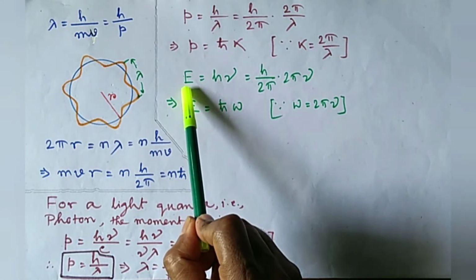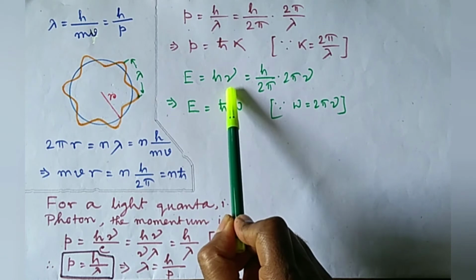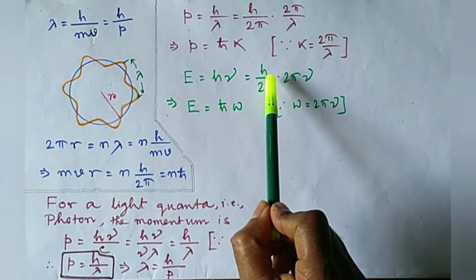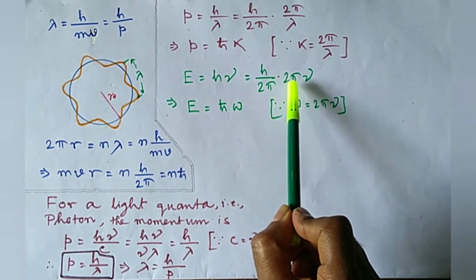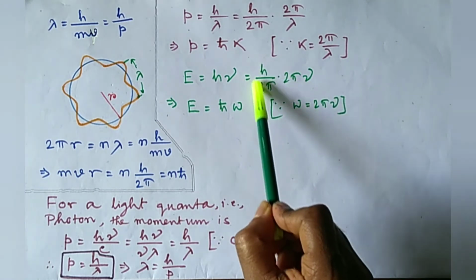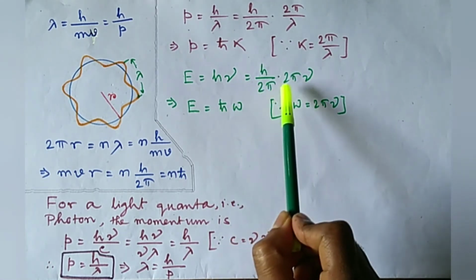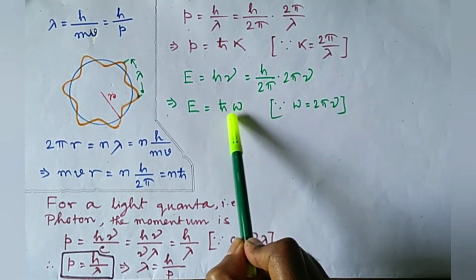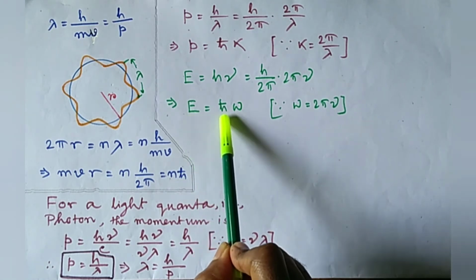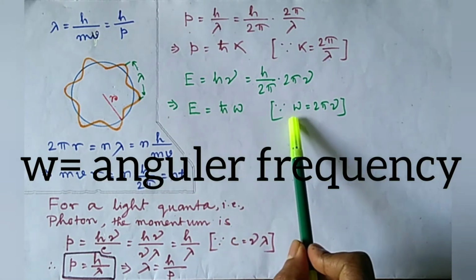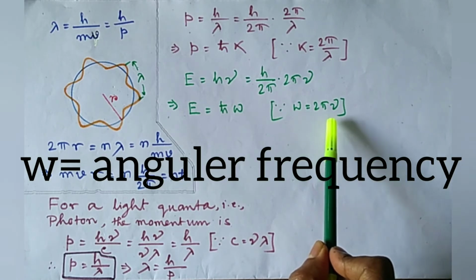Again, energy E equal to h nu. We may write this as h by 2 pi into 2 pi nu. Now h by 2 pi equal to h cut and 2 pi nu equal to omega. So E equal to h cut omega, where omega is called the angular frequency.